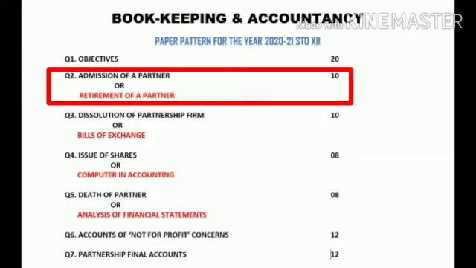So these chapters which are highlighted with red ink, that is retirement of a partner, bills of exchange, computer in accounting, and analysis of financial statement, from all these 4 topics the illustration problems, that is solved problems, are for self-study.